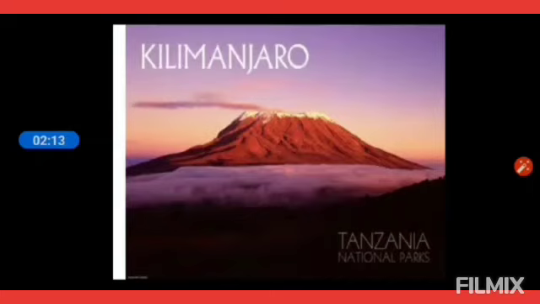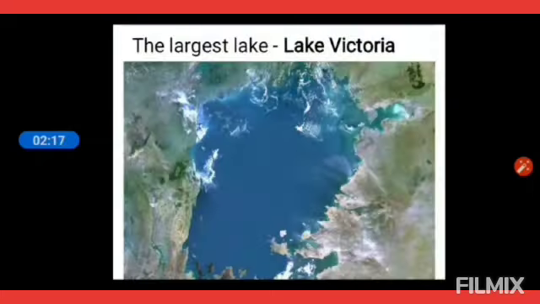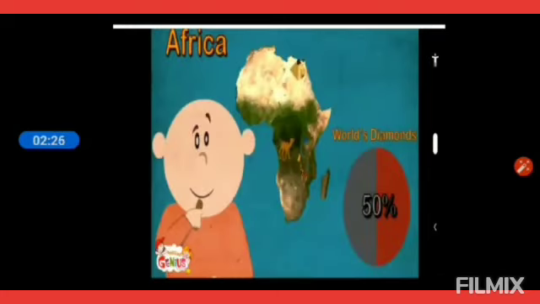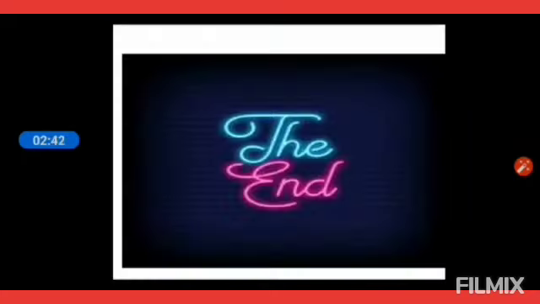The highest mountain is Mount Kilimanjaro, and the largest lake is Lake Victoria, which is also found in Africa. There are huge deposits of gold and diamonds in South Africa, which has made this region very rich. In fact, it is believed that 50% of diamonds are produced in this continent, Africa.